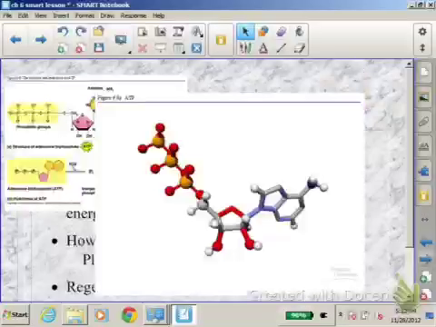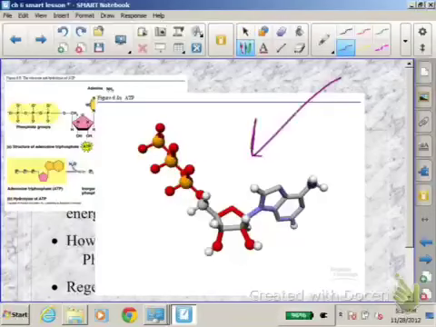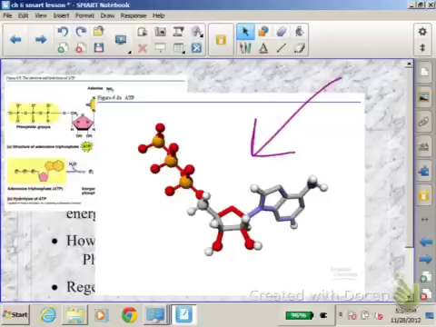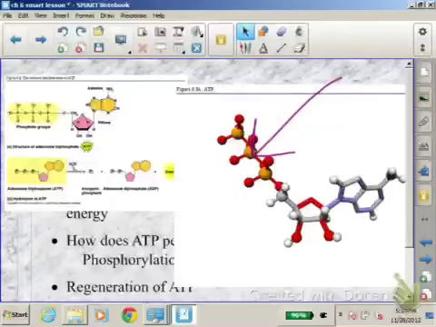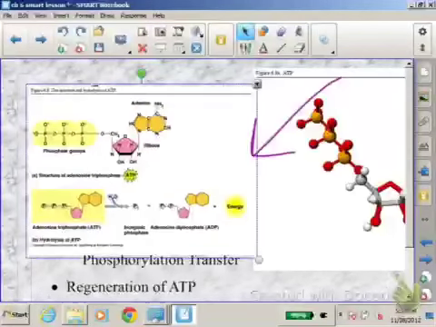So let's move here. This right here, I'm pointing to this right here. This is an ATP molecule. Okay? This is what ATP looks like. It stands for adenosine triphosphate. Let's move that out of the way. And as you can see from this reaction,